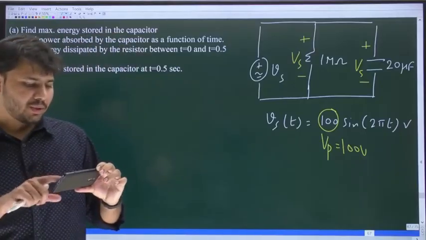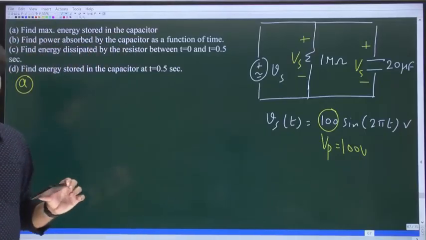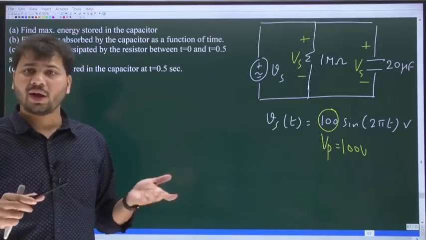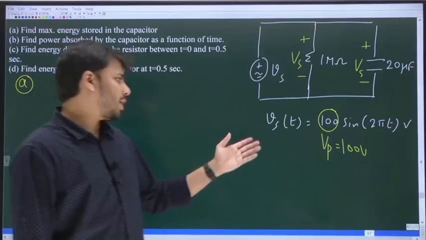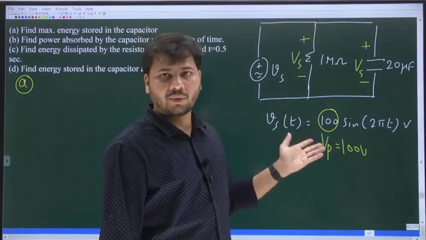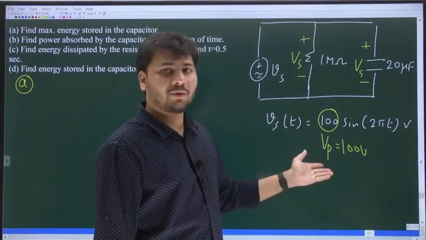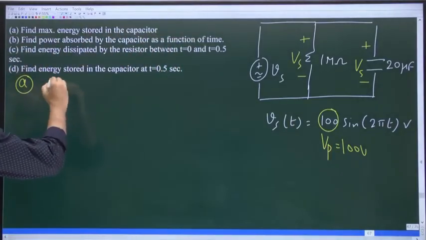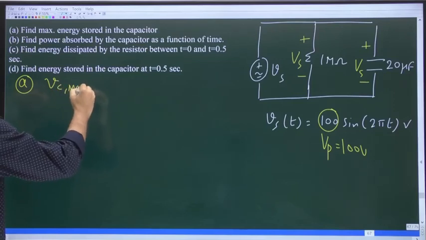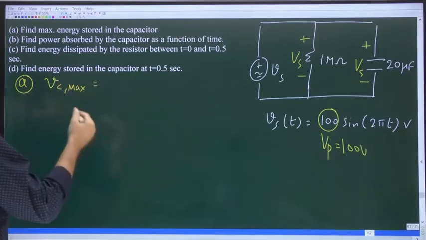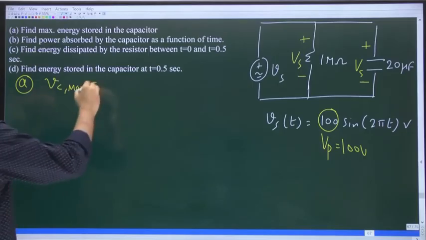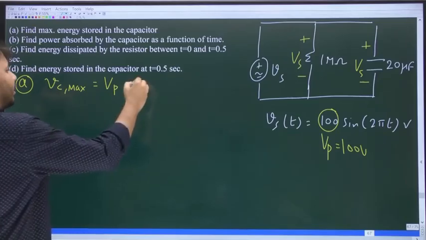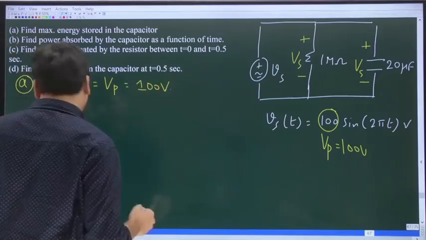So for the energy stored in the cap to be maximum, the voltage across the cap should be maximum. And the voltage across the cap is equal to Vs. And what is the maximum value of Vs? It is the peak value, which is 100. So, A part, Vc max, the maximum voltage across the cap, is equal to the peak value of the applied voltage, which is 100 volts. That's all.